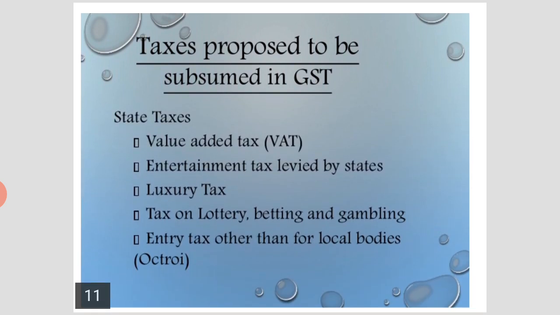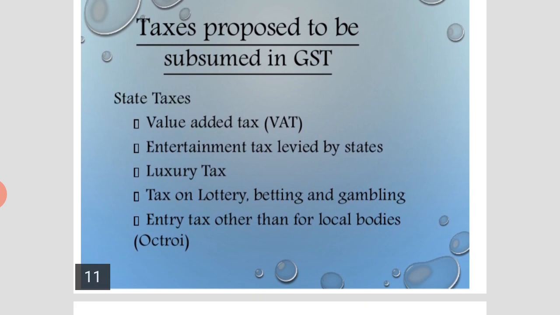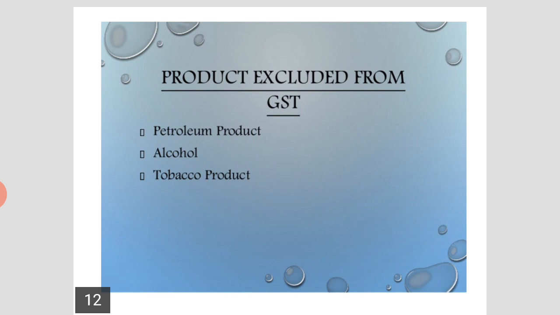Taxes proposed to be subsumed in GST. The taxes under state taxes: value added tax, that is VAT, entertainment tax levied by states, luxury tax, tax on lottery, betting and gambling, entry tax other than for local bodies, or octroi duty. Products excluded from GST: petroleum products, alcohol and tobacco products.